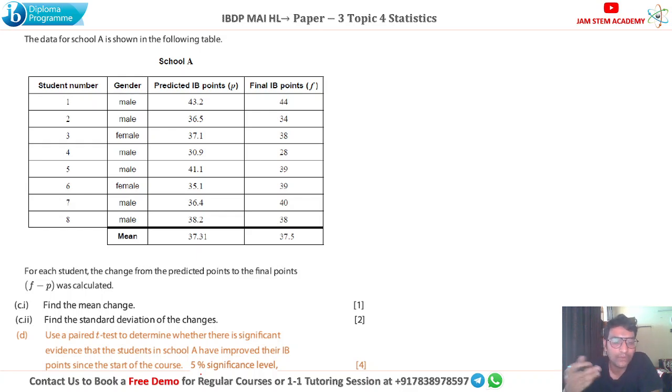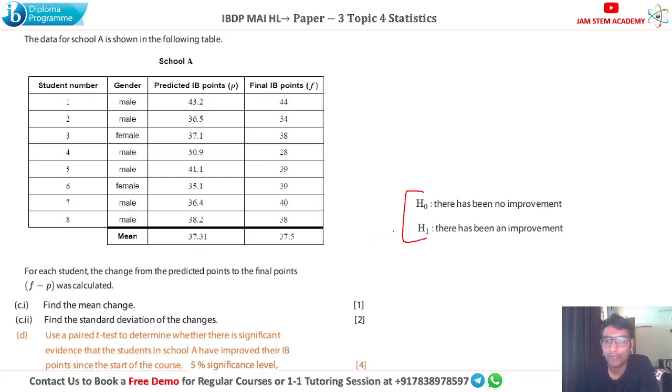It means we have to use our t-test here. But t-test on what? Changed values. So let's go back to the same spreadsheet that we used earlier. And our null hypothesis is what? There is no improvement. And H1 will be that there will be an improvement. First, we need to make these hypotheses.